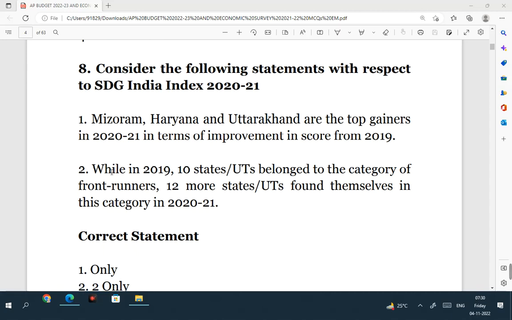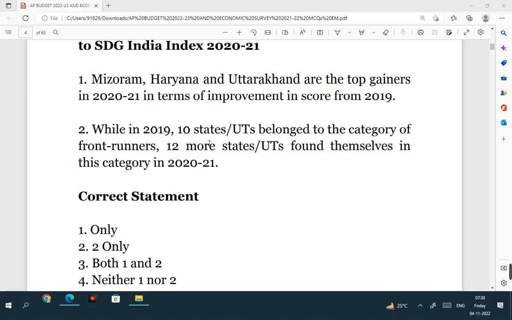So when you compare the third edition with the second edition, these are the three states which have improved a lot. That's why we say top gainers. Mizoram, Haryana and Uttarakhand were the three states which are the top gainers in 2020-21 compared to 19.